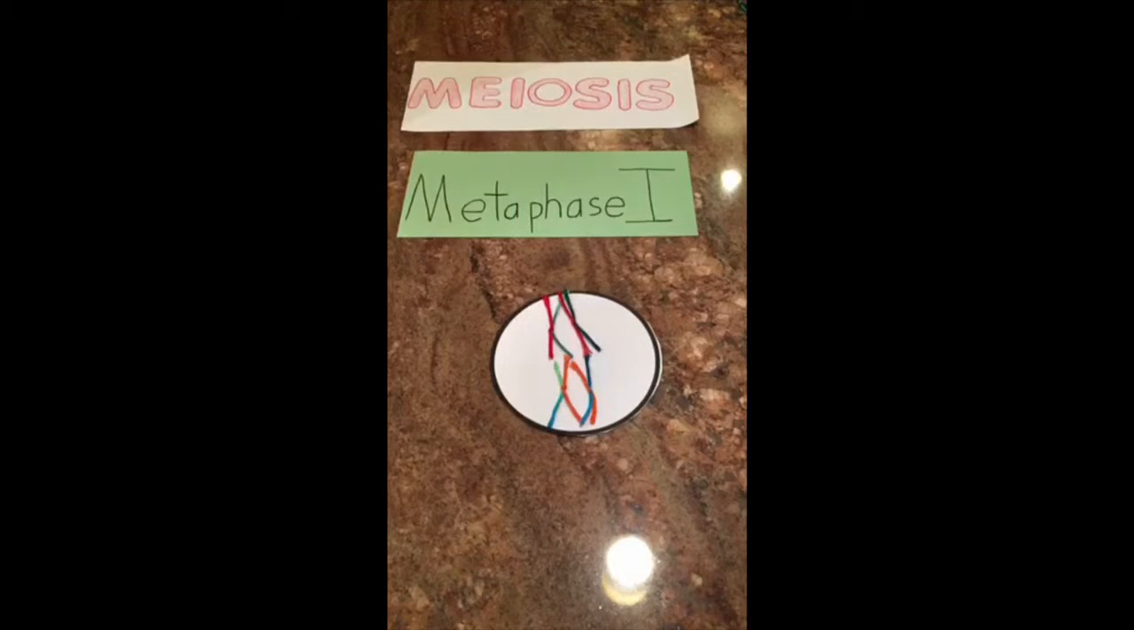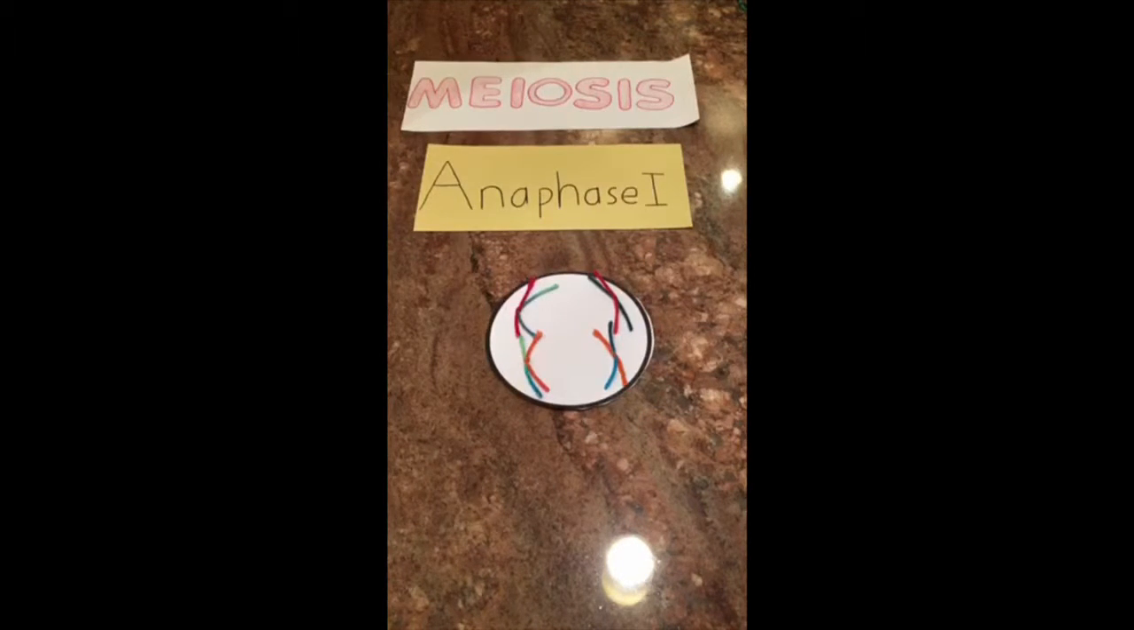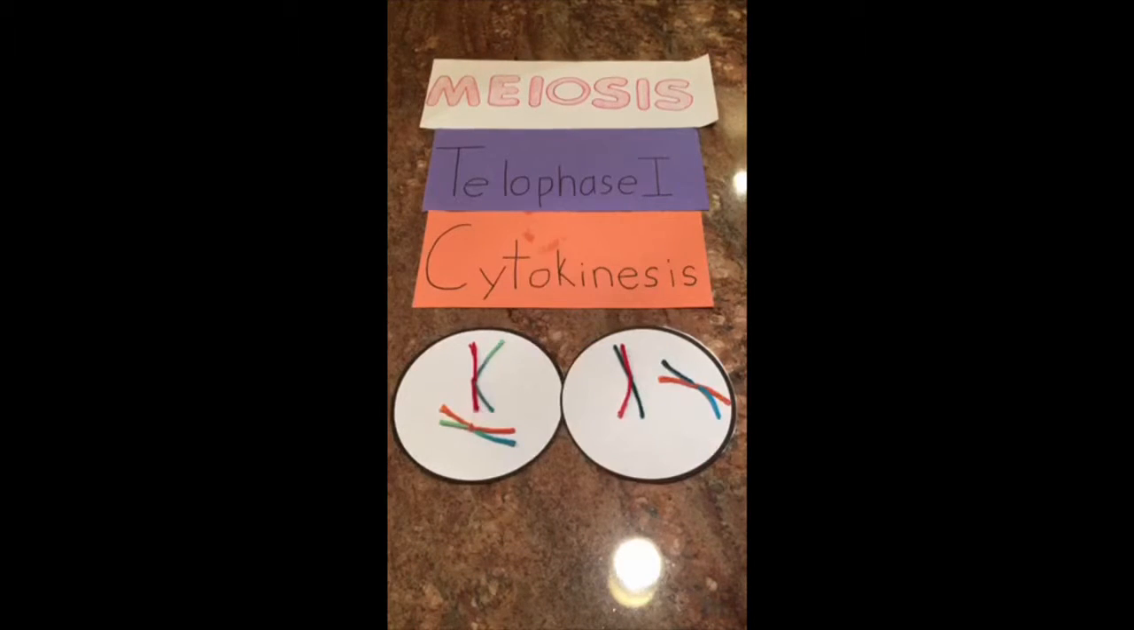The next phase of meiosis is metaphase 1. During this phase, homologous chromosome pairs are lined up on an axis in the center of the cell known as the metaphase plate. Microtubules are attached to each homologous pair. After metaphase 1 comes anaphase 1. During anaphase 1, homologous chromosomes are moved to opposite poles of the cell by the spindle apparatus. Telophase 1 and cytokinesis wrap up the first cell division of meiosis.